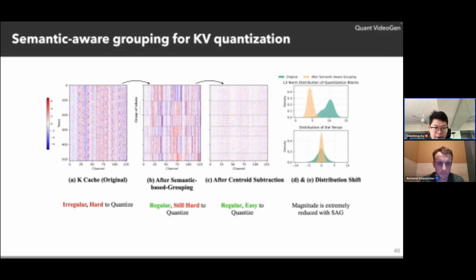And in figure C, after we put them together, we can subtract the centroid, and then we can transform the irregular cache distribution into a regular and sparse distribution, which is very easy for us to quantize. As shown in the figure, the original distributions are very separated. Now after we put them together and subtract the centroid, we can make them merge together. So this is quite easier for us to do the quantization.